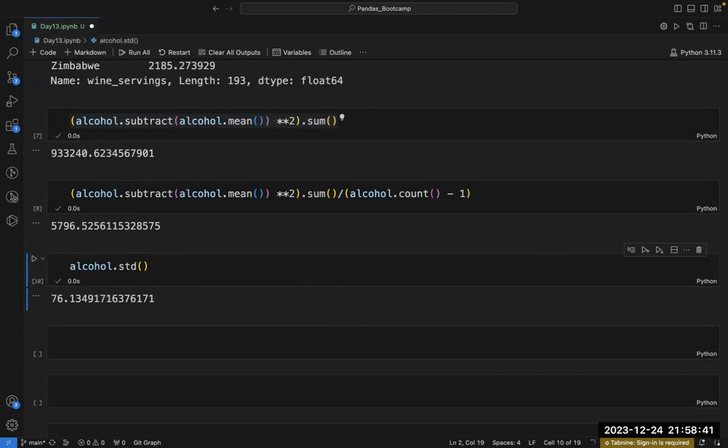Now, I know from my previous knowledge that the square root of variance is equal to standard deviation. Let me write it here.